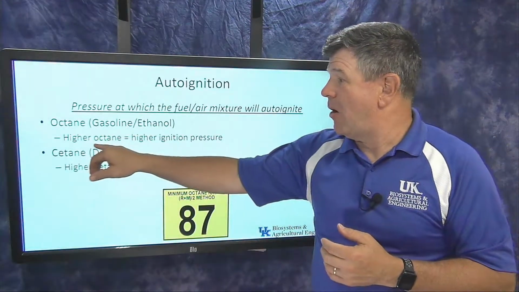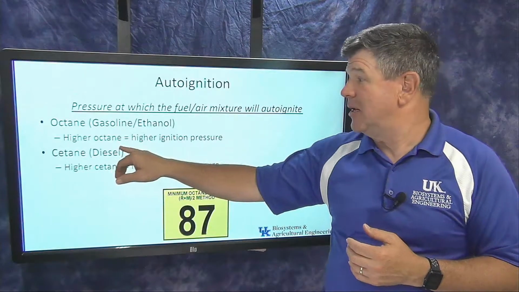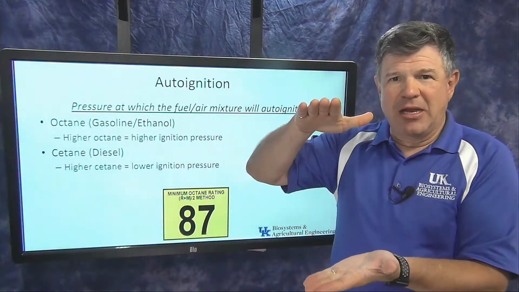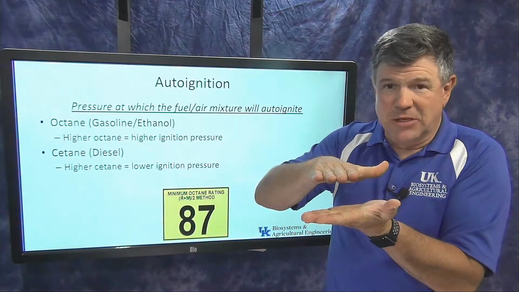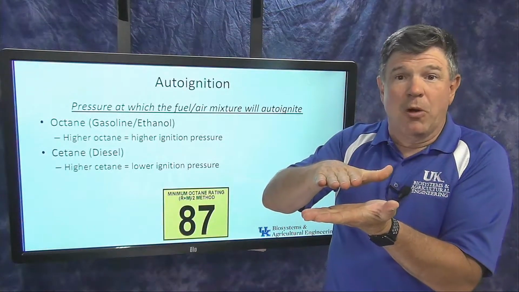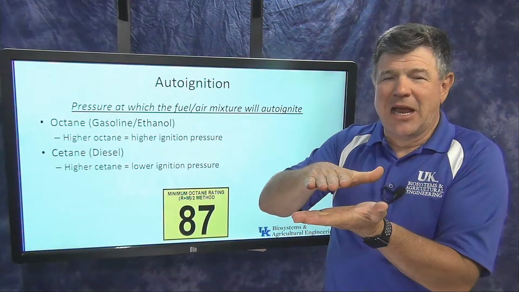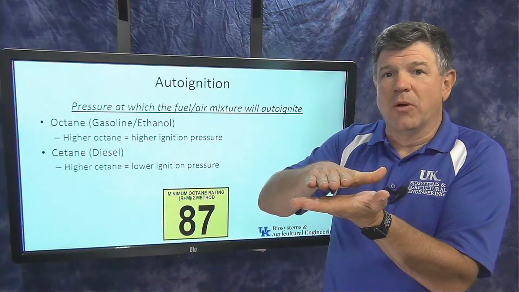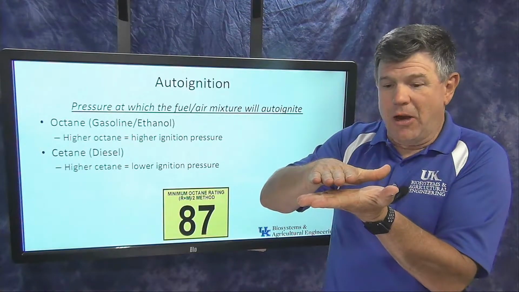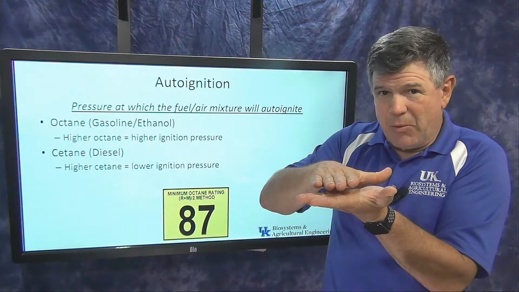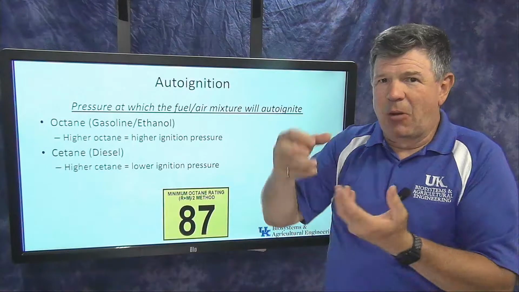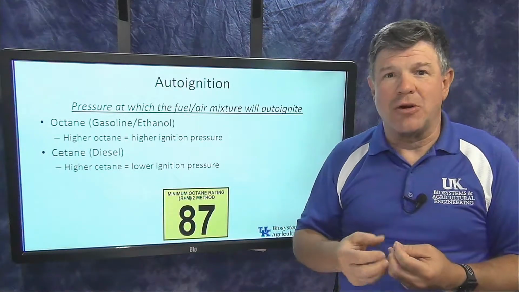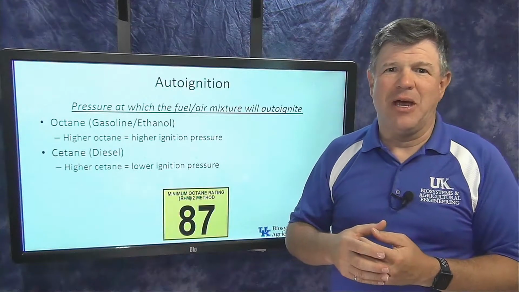A higher octane rating on gasoline means a higher ignition pressure. So if I have 87 octane fuel and I compress it to a certain amount, then it will auto ignite. But if I put 89 octane fuel in there, I can compress it a little bit more before it'll auto ignite. If I put 93 in there, I can compress it even a little bit more. So octane is an indication of what pressure that fuel is going to auto-ignite, okay?